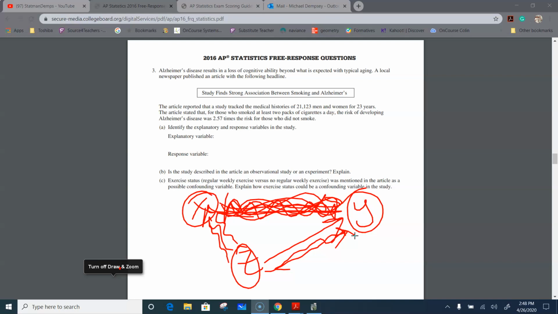The influence that variable has on the response variable is confused with the influence that the explanatory variable would have. So you would want to put that in words here. When it says explain, make sure you make it clear that exercise could have a negative impact on whether or not people smoke, and then it could also have a positive impact. I mean, by positive, I mean people not getting Alzheimer's. So we would say, I guess, negative in some regards. People who exercise are less likely to get Alzheimer's. People who exercise are less likely to smoke. And then it apparently looks like people who smoke are more likely to get Alzheimer's, and that's not the case.